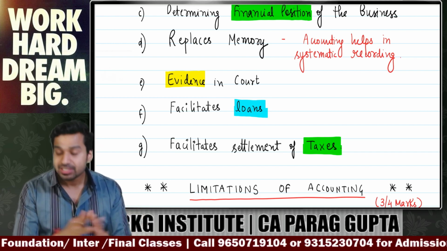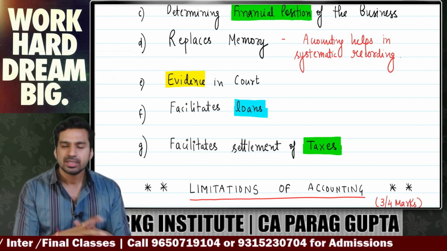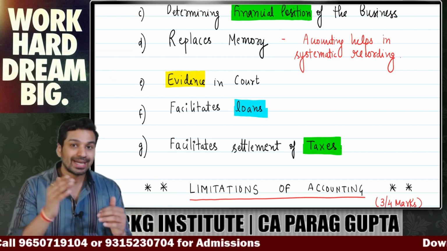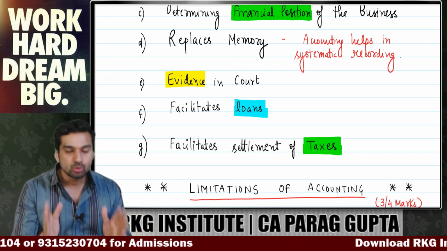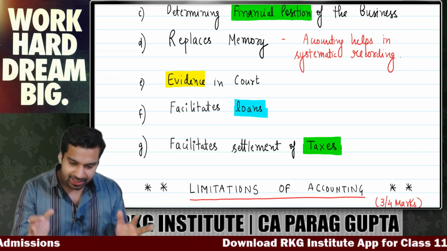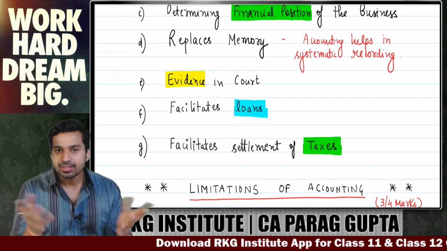Seventh, facilitate settlement of taxes. It is a very generic point. When a company earns profit, government take taxes from it, and when you do accounting, you will give proper taxes to the government. So there are various advantages which accounting has.